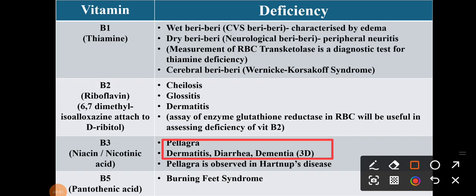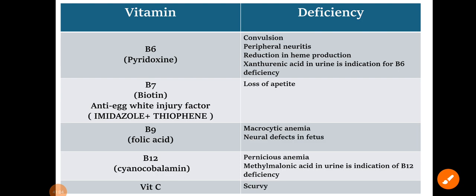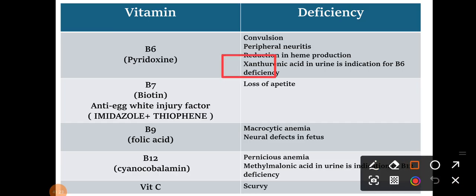And what about B5? That is pantothenic acid. And what is the deficiency? That is burning feet syndrome, right? In pantothenic acid deficiency, burning feet syndrome. Then B6, also called pyridoxine. The deficiency causes convulsions and peripheral neuritis, with reduction in heme production. Xanthurenic acid in urine is an indication of B6 deficiency, so please remember xanthurenic acid.